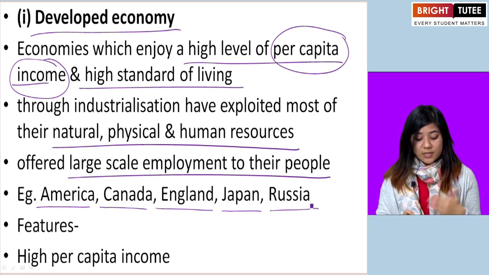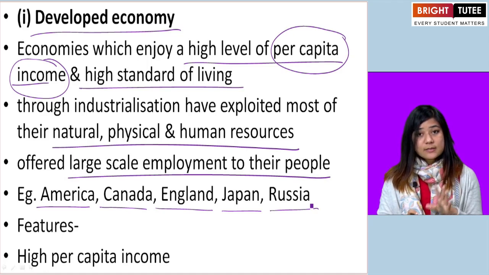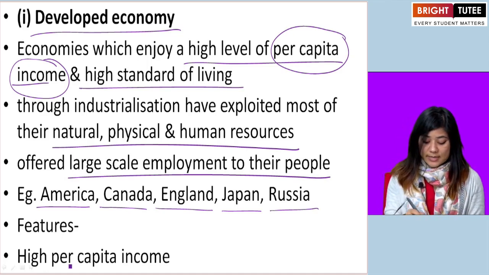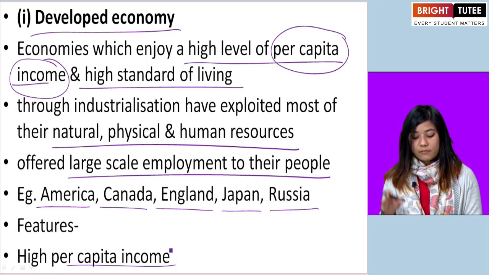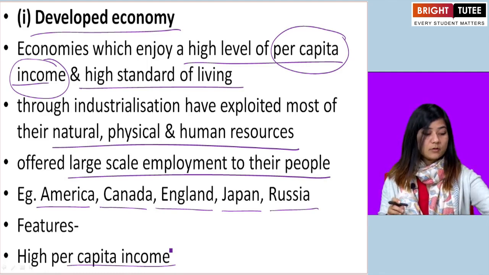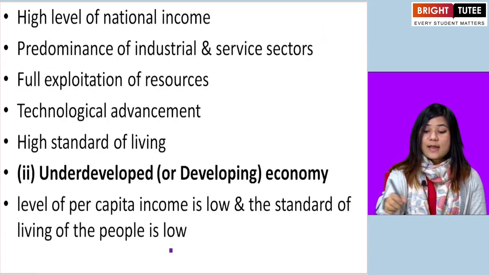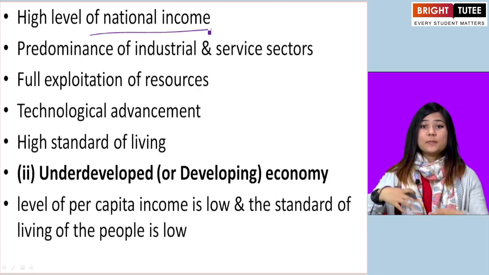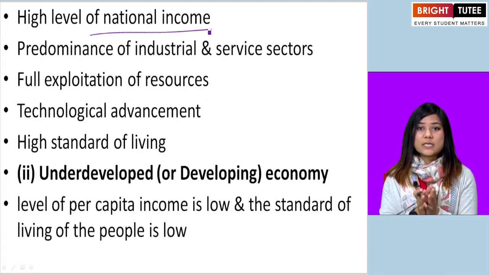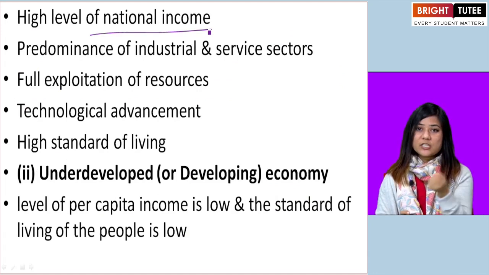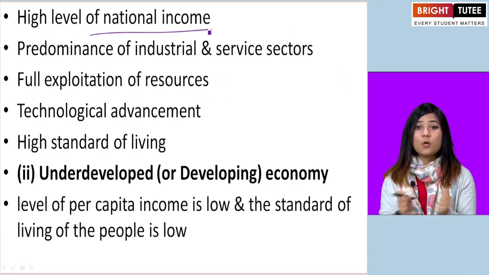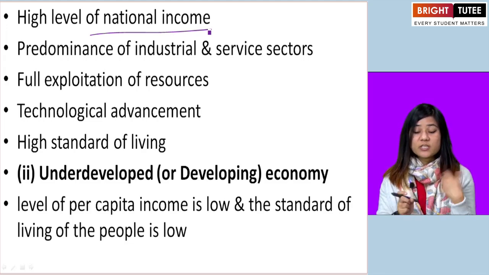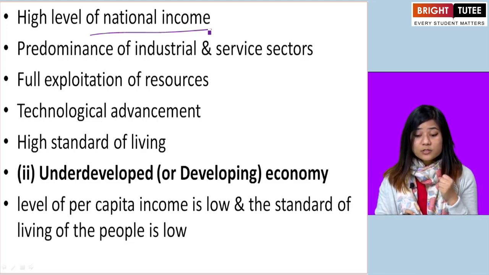Okay, so some of the features in developed economy are: there is high level of per capita income. Okay, and the level of national income, the income of the nation itself. There is income of each individual and there is income of the whole nation. When all the people of that country put together, what is the income? So that income is also very high. Okay.